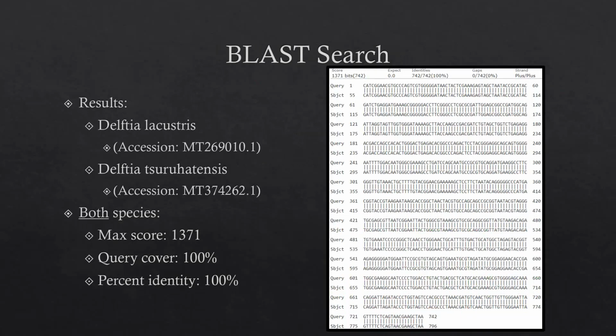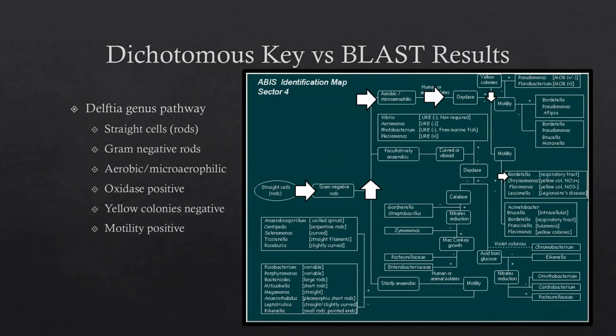two species. Firstly, Delphia lacustris, and second, Delphia titurohatensis. Both species had identical results with a max score of 1371, a query cover of 100%, and a percent identity of 100%. This image shows the alignment between the query and the top match, Delphia lacustris. As you can see, all 742 bases aligned, indicating a perfect match. Accession numbers are included for both species by their names.